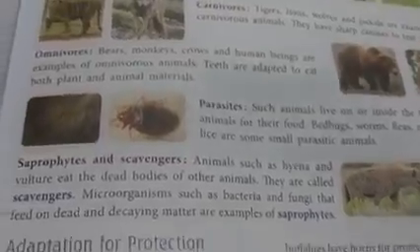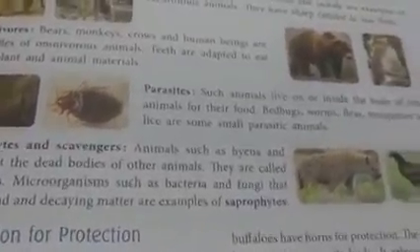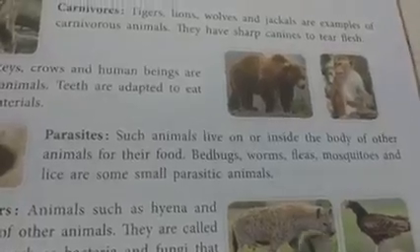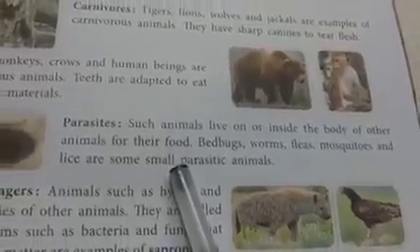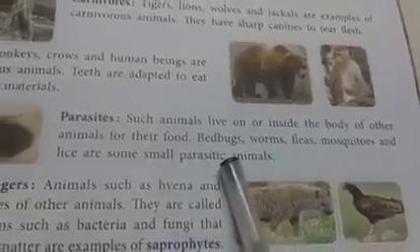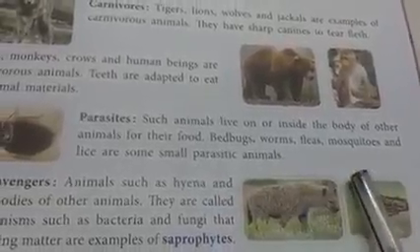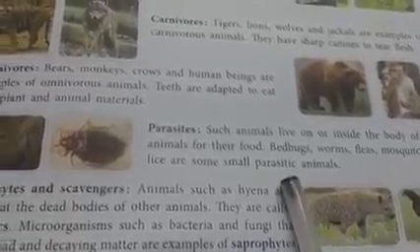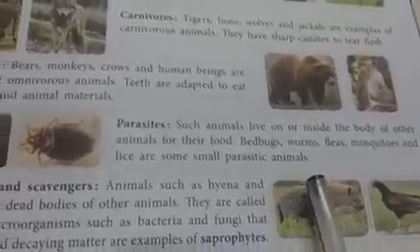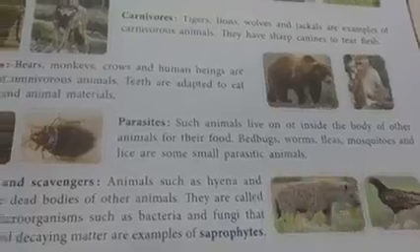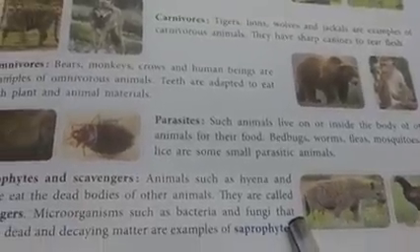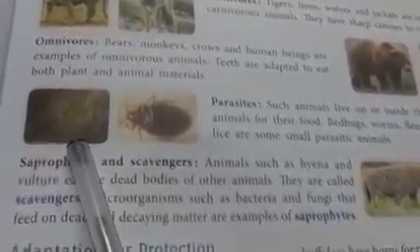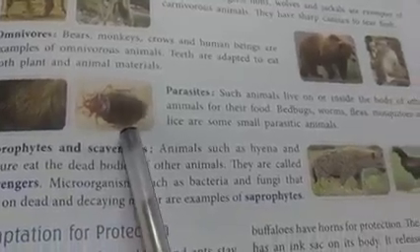Next, what are parasites, children? Parasites are those animals which live either on or inside the body of other animals for their survival, for their food. For example, bedbugs, worms, fleas, mosquitoes and lice are some small parasitic animals. So parasitic animals are those animals which either live on the body surface or inside the body of other animals for their living, for their food. See, lice and bedbugs.